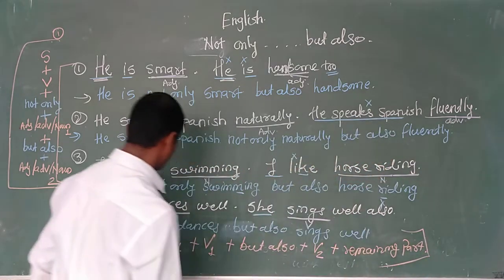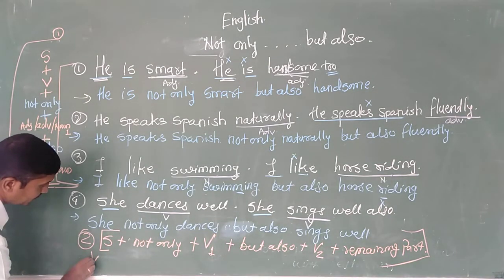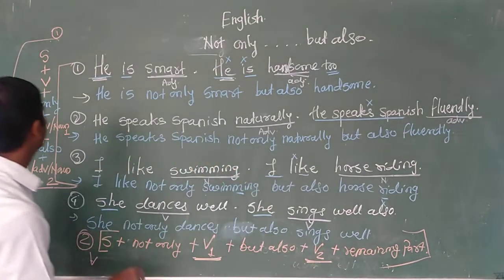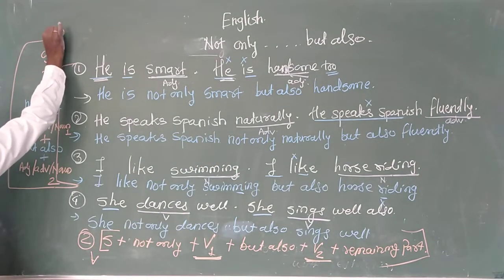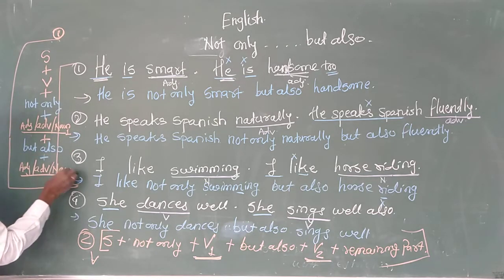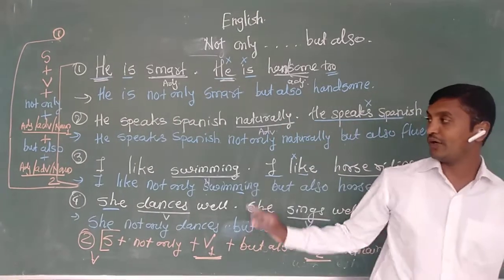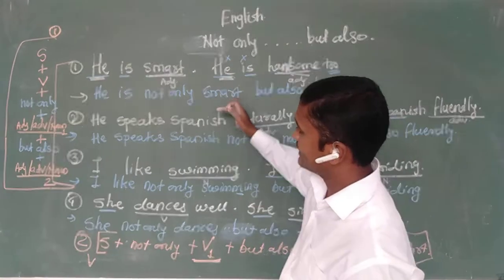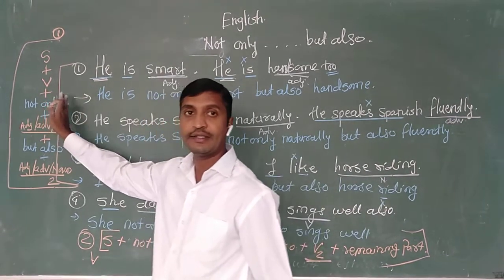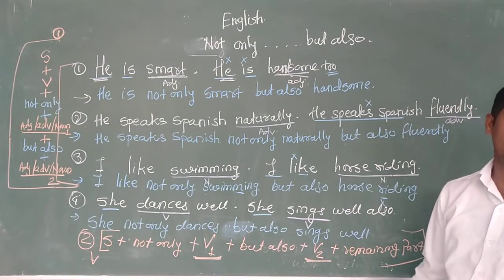This is the second structure that you have to follow for verbs. The first structure is for adverb, adjective, noun. Understood? Clear? So first note down these three sentences, then this structure, then the fourth sentence and this structure, my dear students.